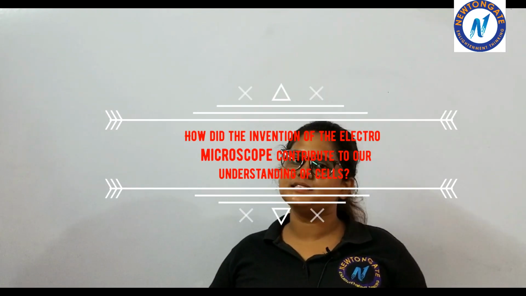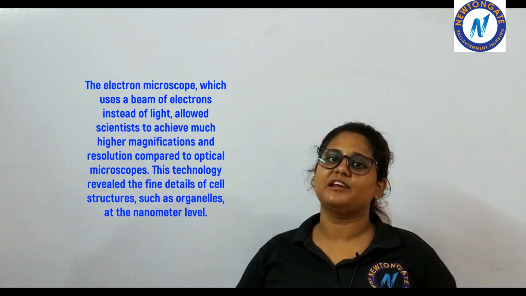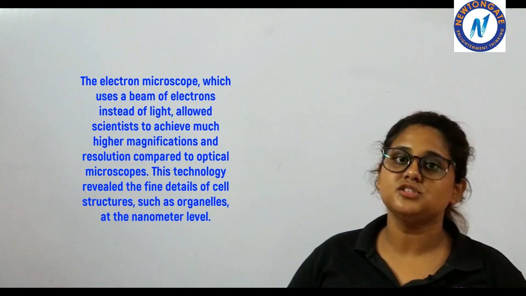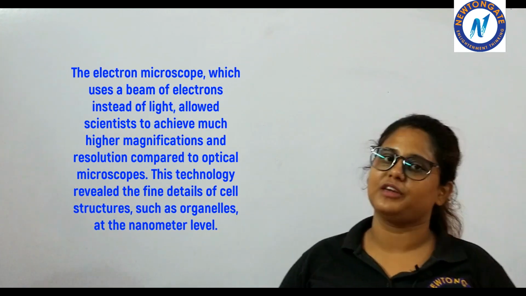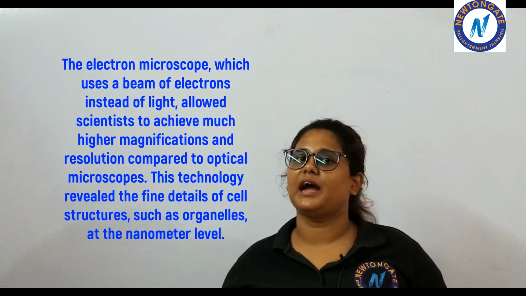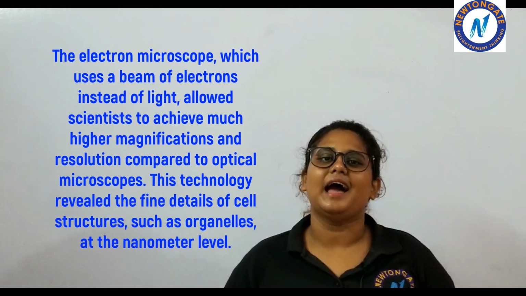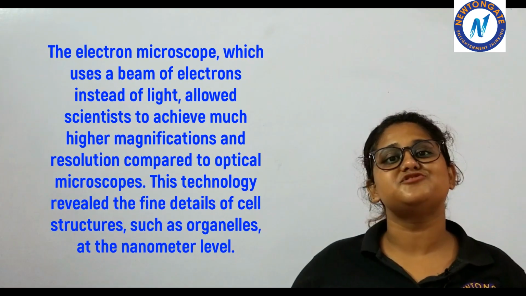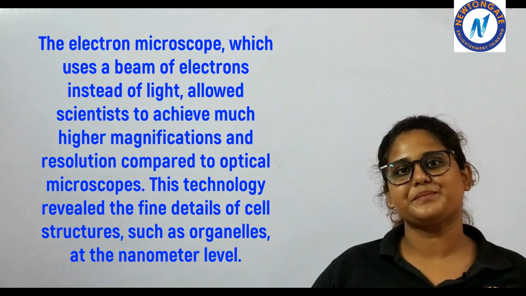How did the invention of electron microscope help the scientists to understand the organisms better? Electron microscope uses a beam of electrons instead of a beam of light. So it has a greater magnification than light. So the cells of the organisms can be much more magnified to see and thus analyze the structural components of the organisms, of the primitive organisms.